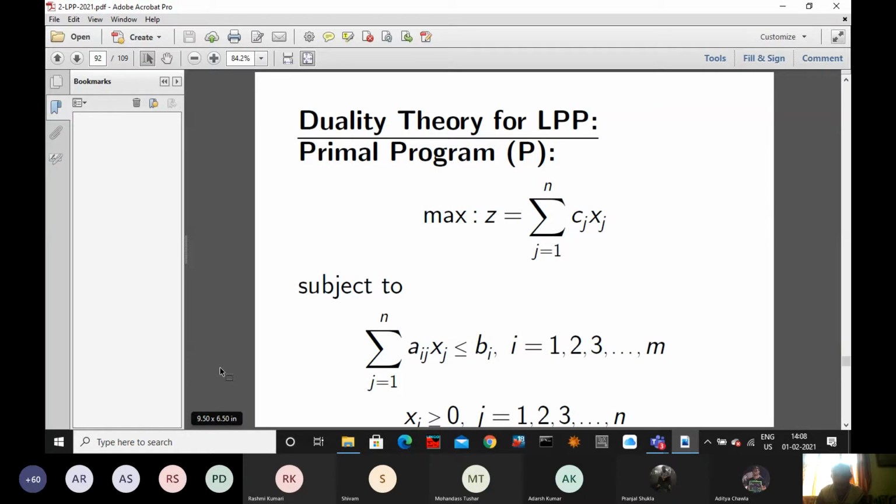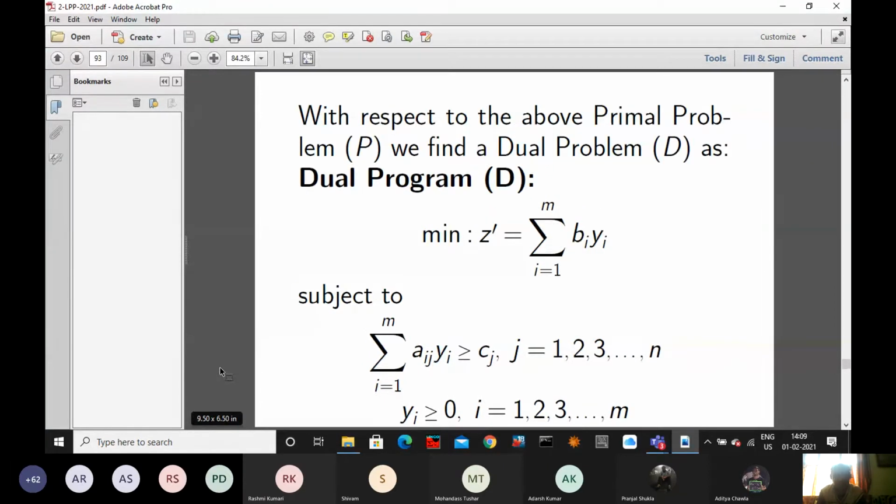With respect to primal, we have a dual program. I will name it. Whatever we are discussing is about the duality theory for linear programming problems, LPP. So with respect to the primal problem, we define a dual program, and we are naming this program D. So the dual program is like this.